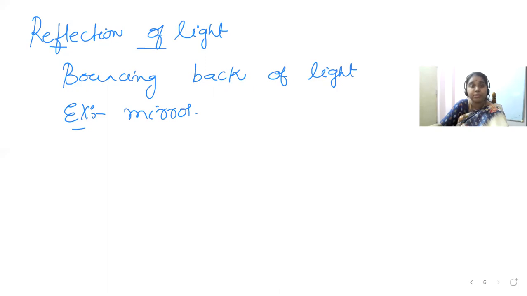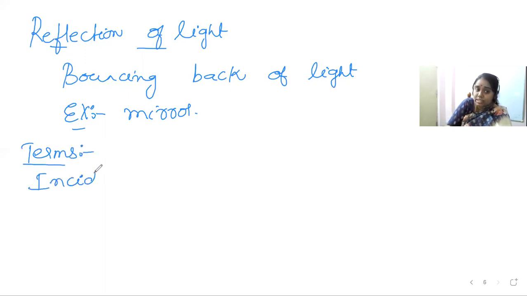This reflection is very good for highly polished surfaces. The complete light ray gets reflected in the case of highly polished surfaces. Now we will study three important terms related to this reflection of light: incident ray, normal, and reflected ray.